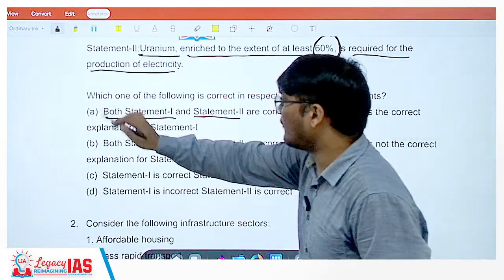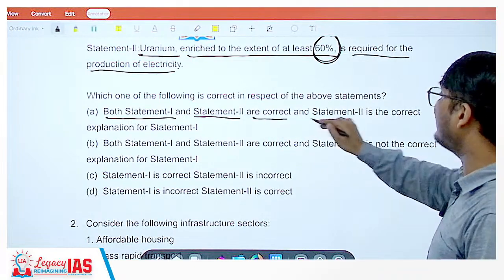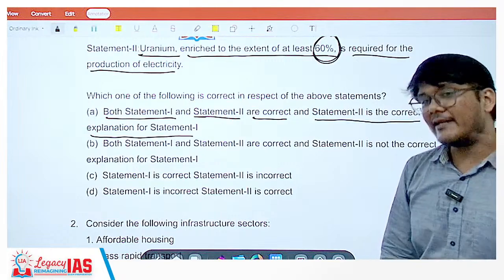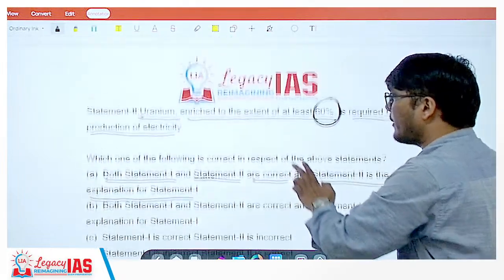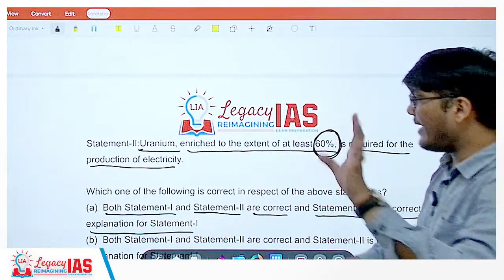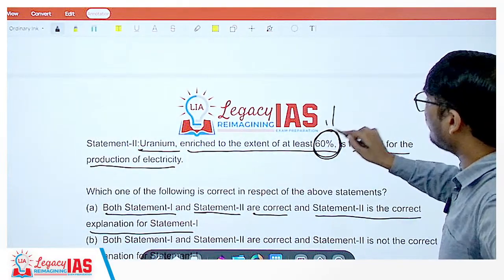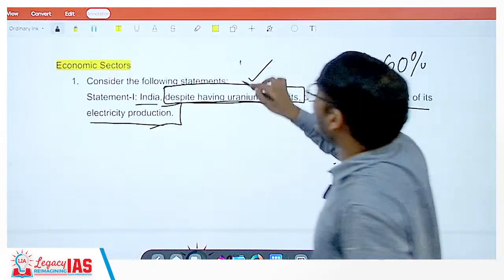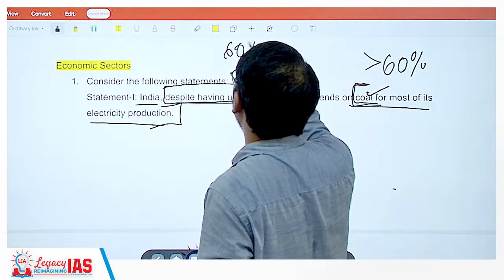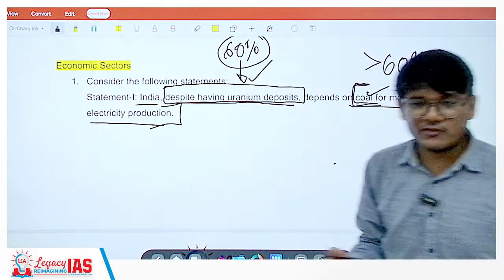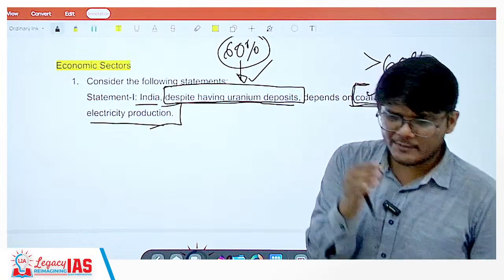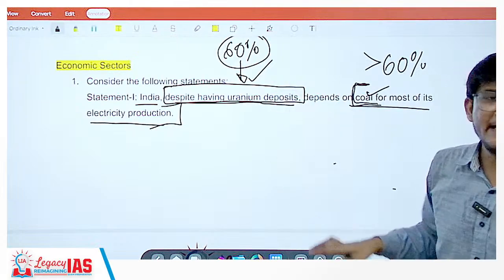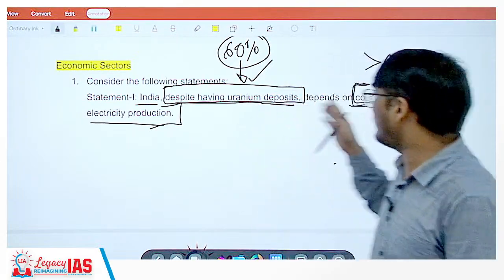Option 1 says both statement 1 and statement 2 are correct, and statement 2 is the correct explanation for statement 1. When can statement 2 be the correct explanation of statement 1? When actually uranium enriched up to 60% is required, and India does not have uranium enriched up to 60%. If these two things match, then you can say that yes, statement 2 is correct, as well as the right reason for India having to depend on coal.